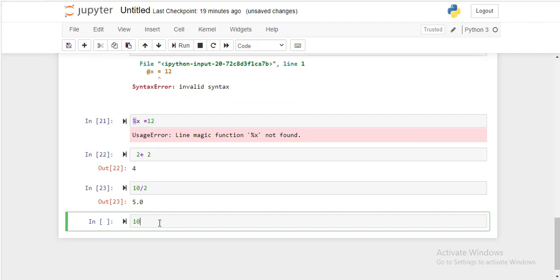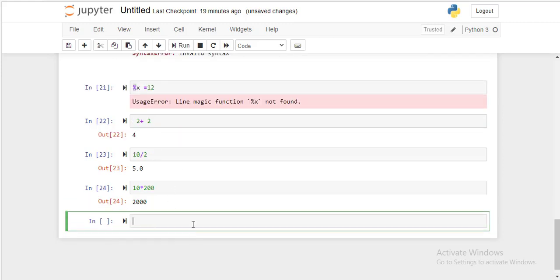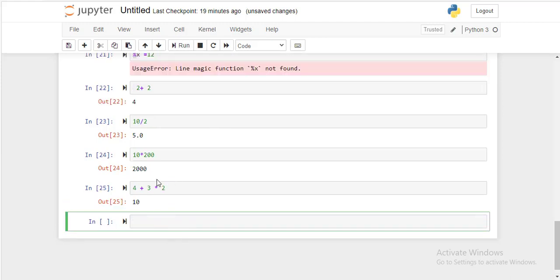Okay. But at the same time, even the BODMAS rule, whatever we have learned in our school days, is also applied here. Like if you try to do 4 plus 3 into 2, as per BODMAS, it will do first multiplication, that is 3 into 2, 6, plus 4, it will give you 10.